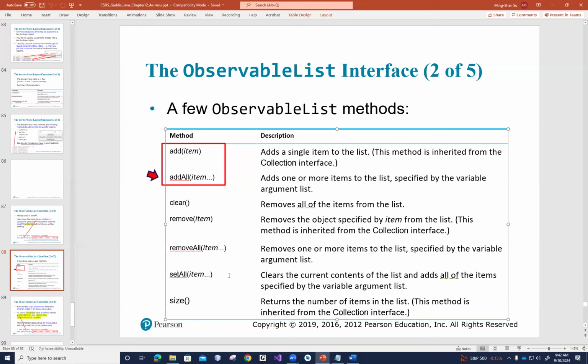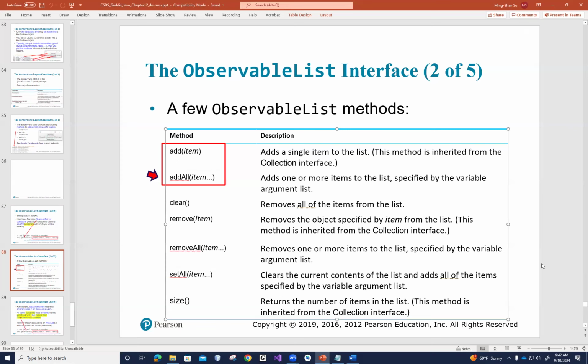In that case, you can just call setAll. You don't need to call clear first and then addAll label 5 and label 6. That becomes two statements, but by using setAll, just one statement will be easier.